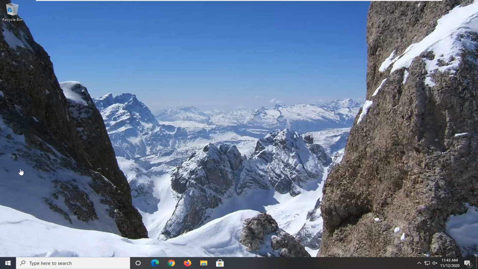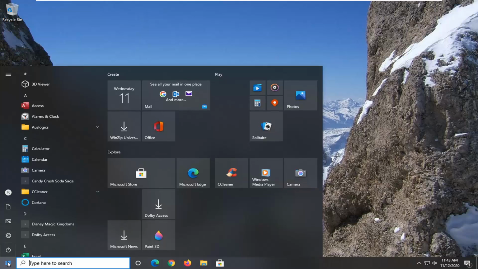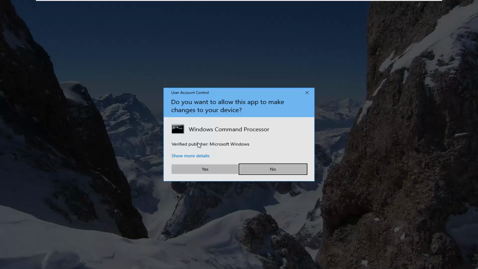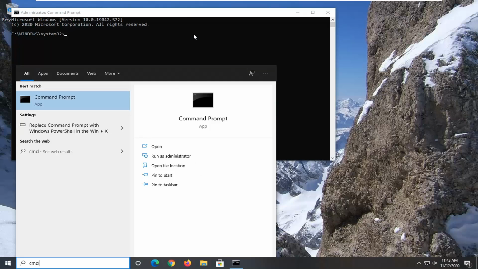Another thing you can go ahead and try if you've exhausted those two options would be to open up the start menu and type in CMD. Best result should come back with command prompt. You want to right click on that and select run as administrator. If you receive the user account control prompt, go ahead and select yes.